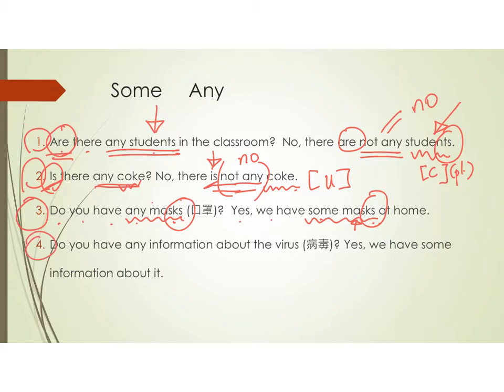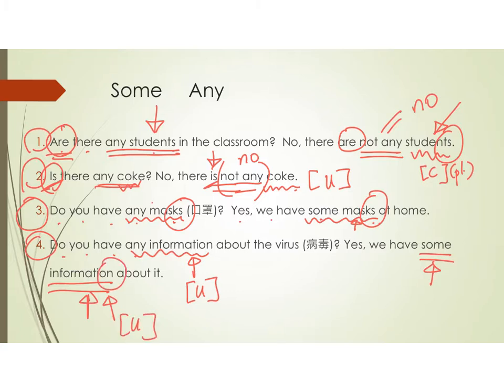Number 4, do you have any information about the virus? Information, 資料, it is uncountable, 唔數得嘅。Yes, we have some information about it. Now, although we say some information, 一些資料, as it is uncountable, we do not have any s. We will not say informations.